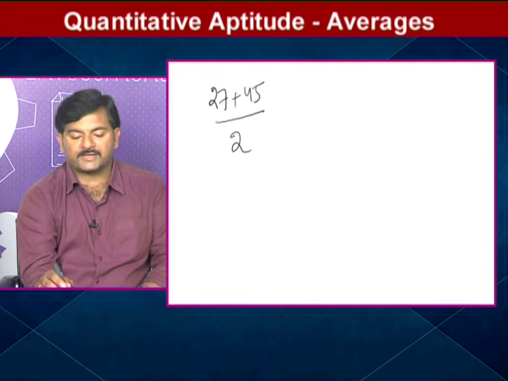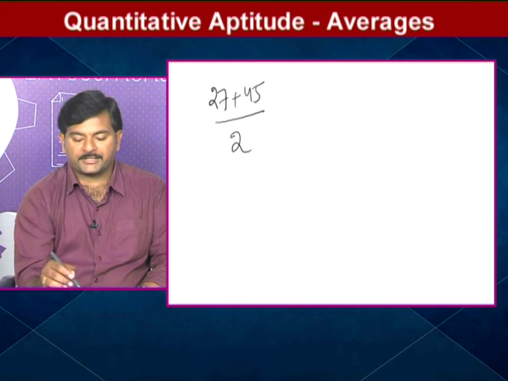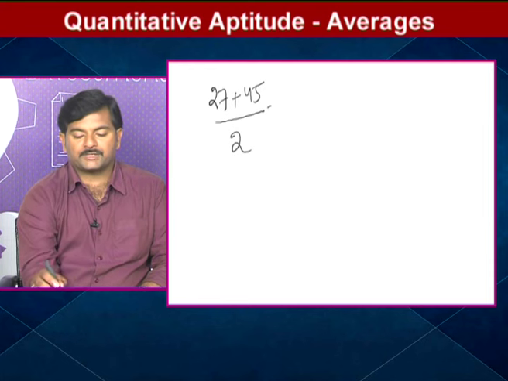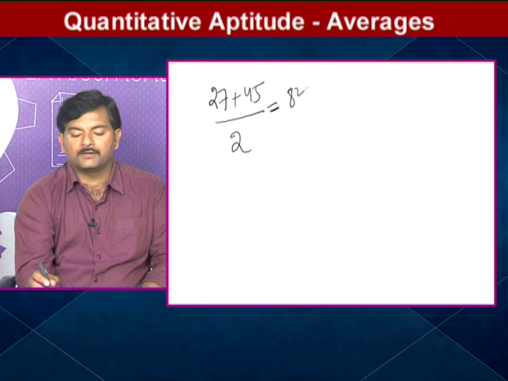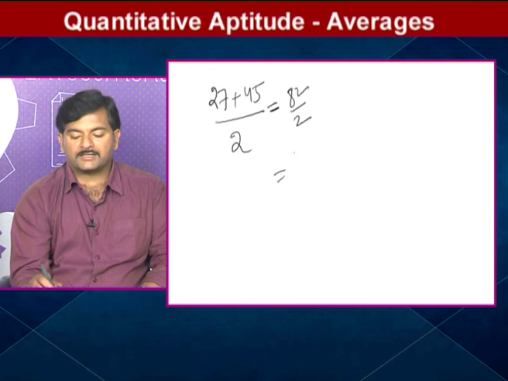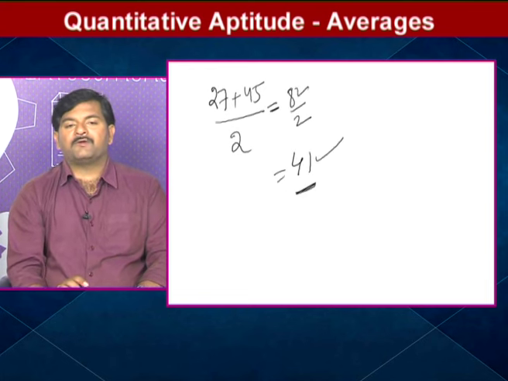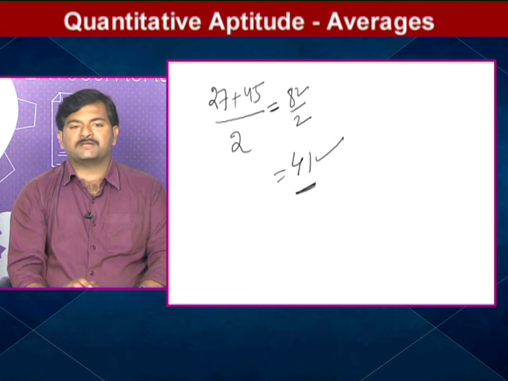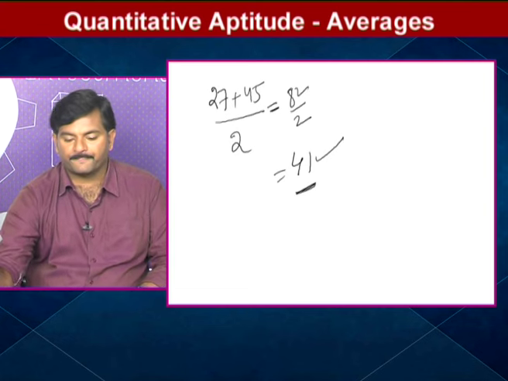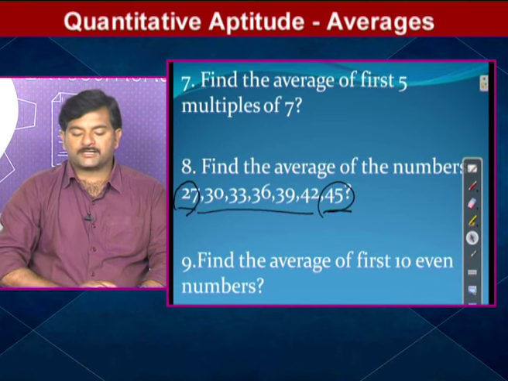On simplification, how much am I getting? 82. So here I am getting 82 by 2. 82 by 2 means what is the answer to that question? 41 is the answer. Simply first number plus last number by 2. I hope you understood. Just focus on the next question.